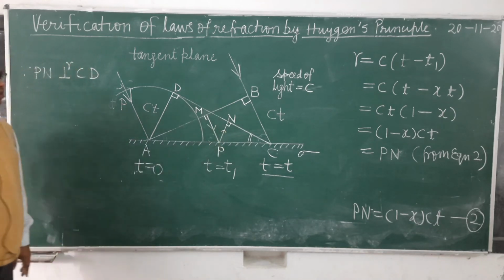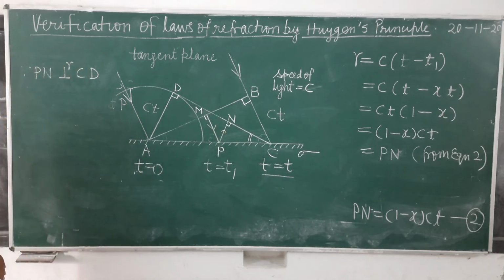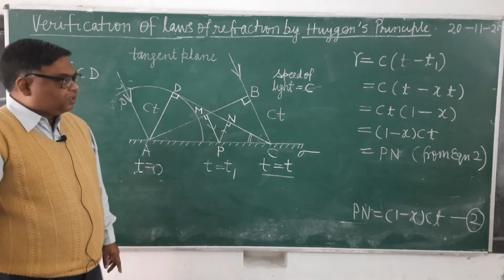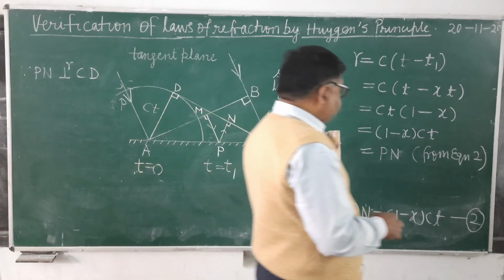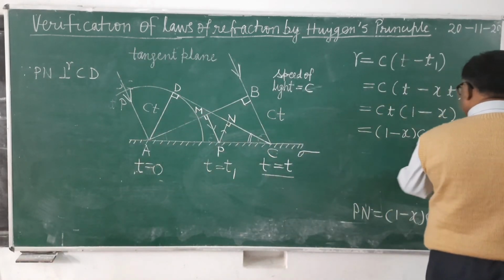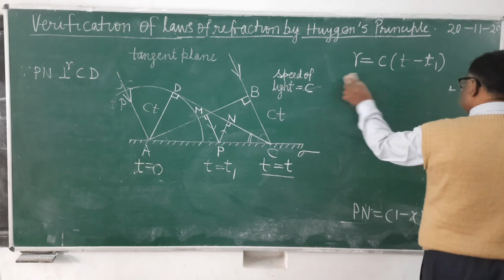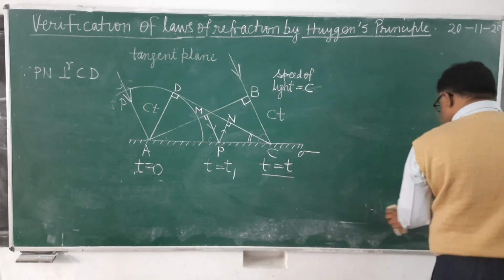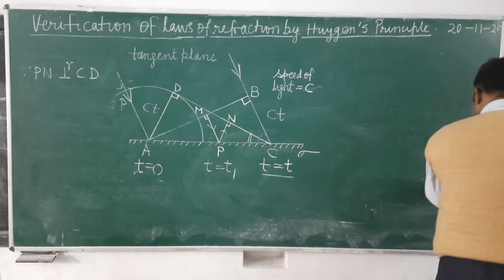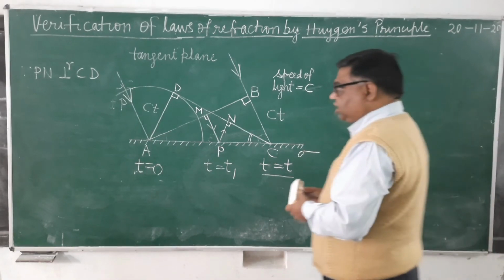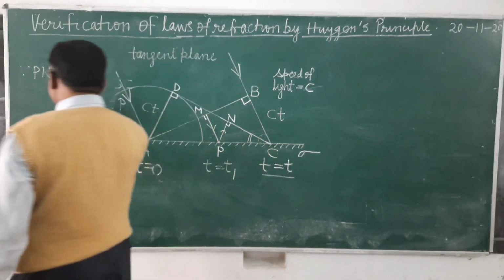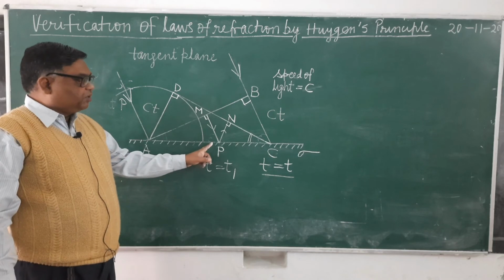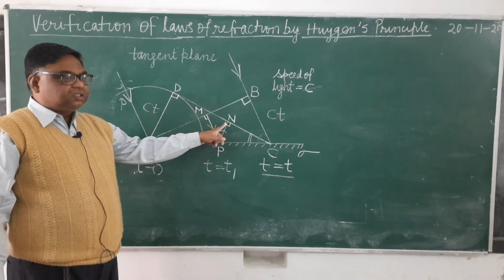So since Pn is perpendicular to the CD, therefore secondary waves emitted from P will touch the CD at time t, because at the time t they have covered what distance?